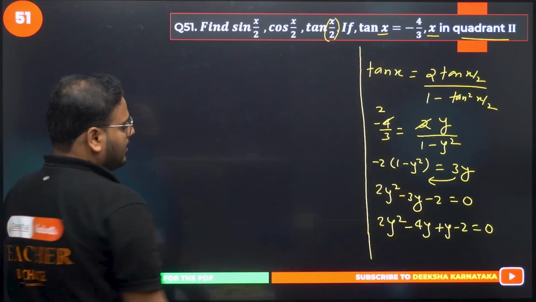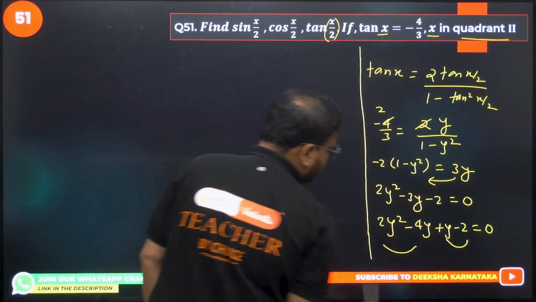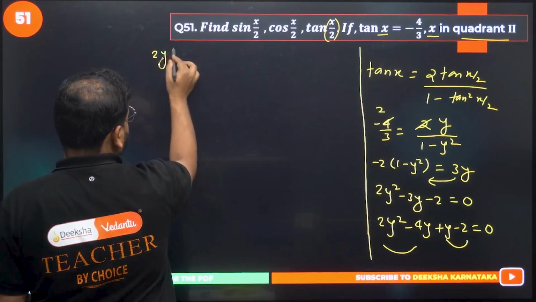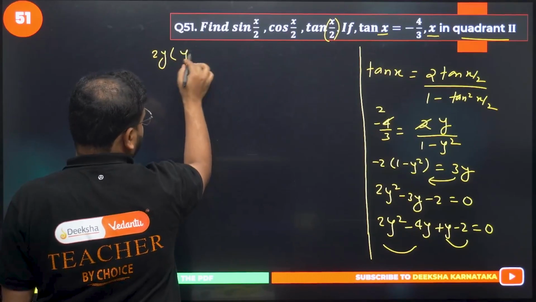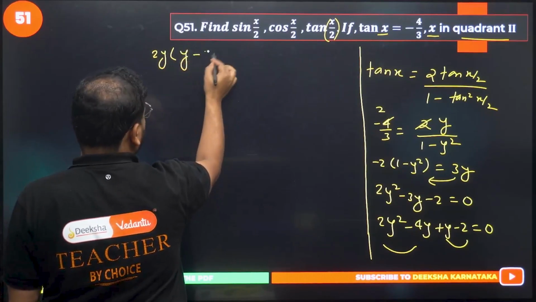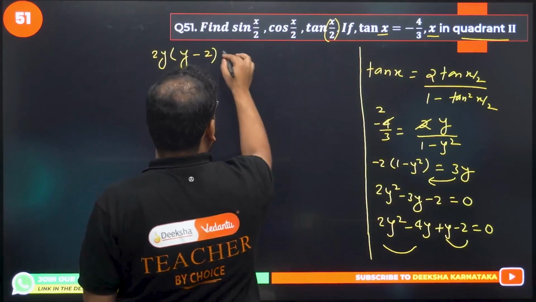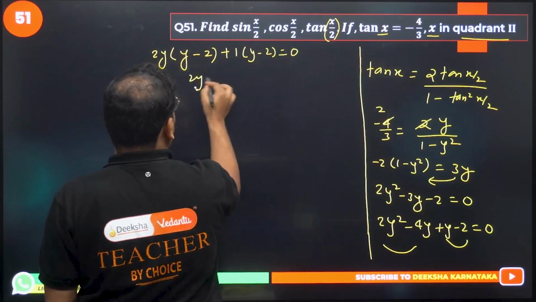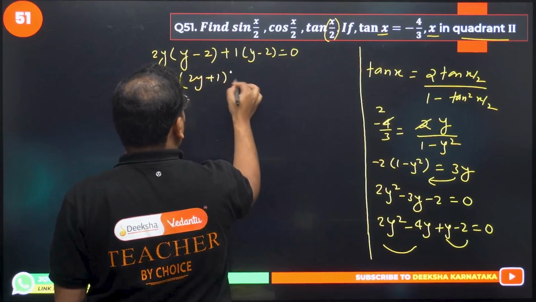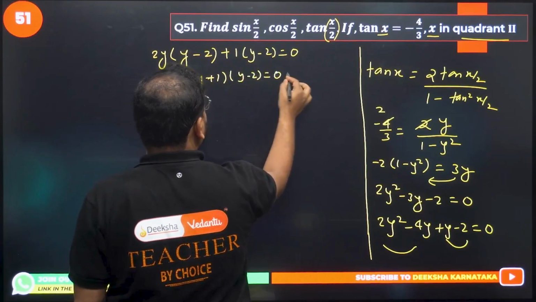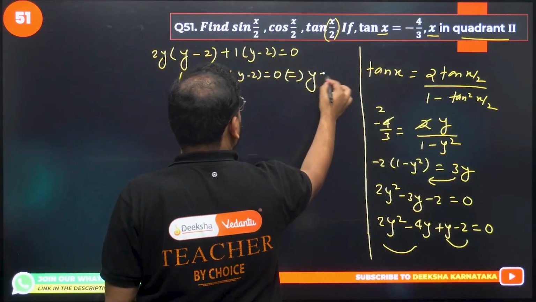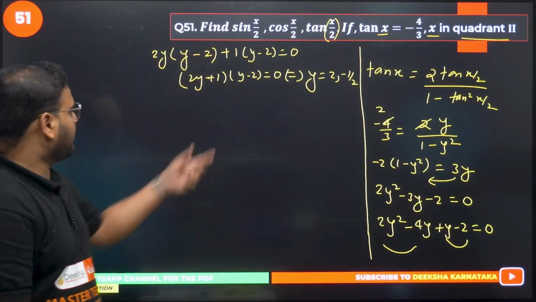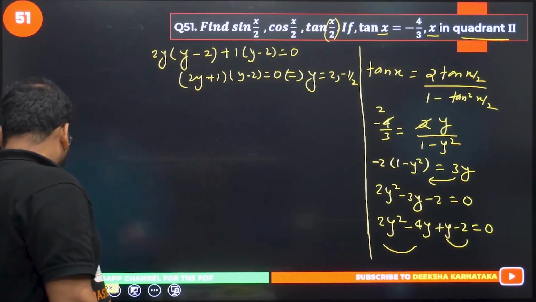Okay, common from here and here, let's make a difference. So in this case, 2y is common. So I have y minus 2, and we have plus 1 times y minus 2 equal to 0. Factors are 2y plus 1 and y minus 2 equal to 0. It means from here I can get y value is either 2 or minus 1 by 2. Correct or not?